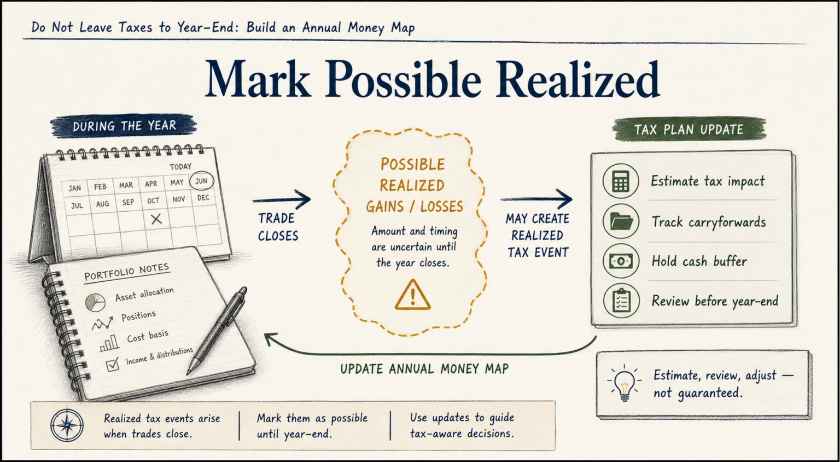For investors, the map should mark possible realized events. Selling assets, receiving payouts, converting currency, bond maturities, real estate transactions, and private company equity events may all create records and cash needs. Investment decisions still depend on allocation and risk, but tax cash flow should be visible.